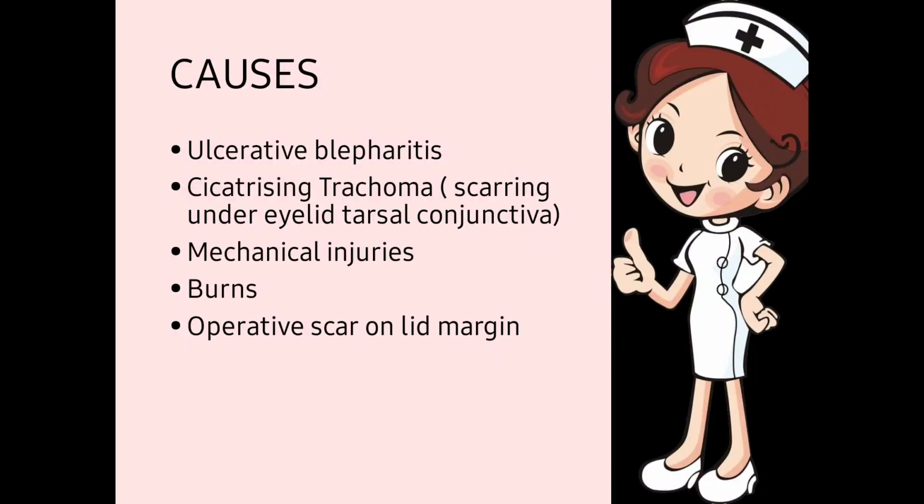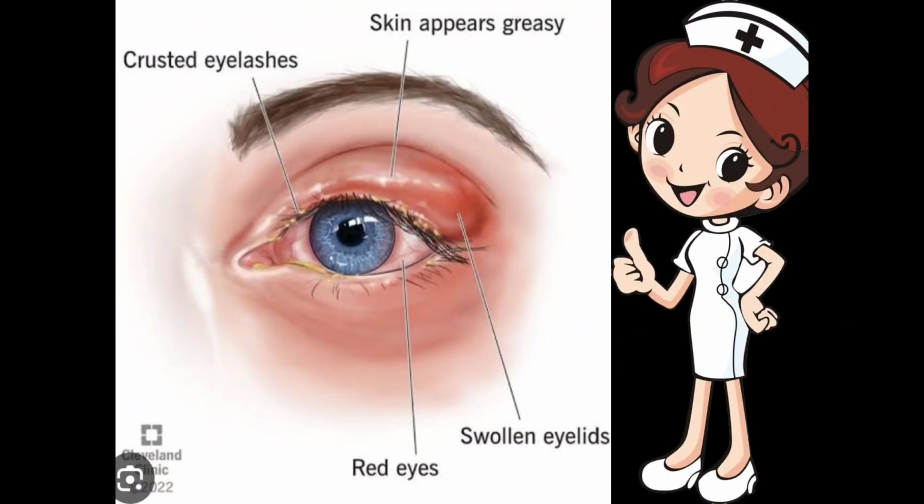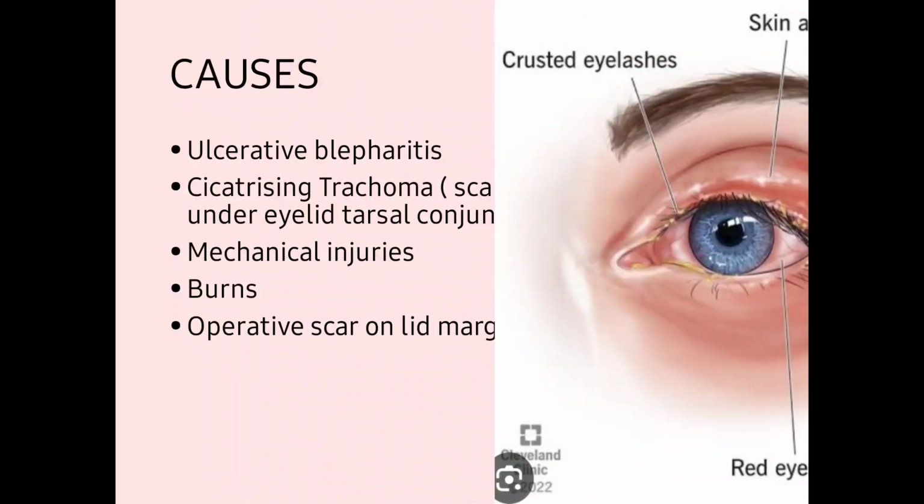Why does it happen? It occurs due to ulcerative blepharitis. Blepharitis is a condition in which crusted eyelashes occur. Crust gets deposited on the eyelashes, as you are seeing here. Whitish crust is present here. Next, the skin appears greasy, with swollen eyelids and red eyes. All these are the conditions of ulcerative blepharitis.